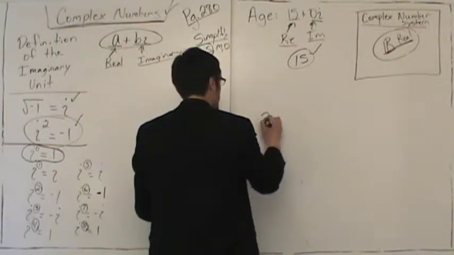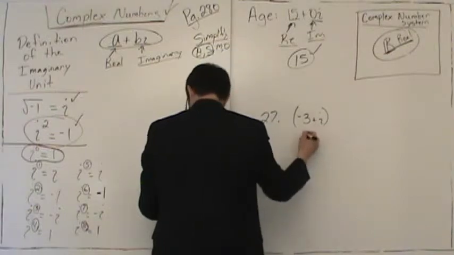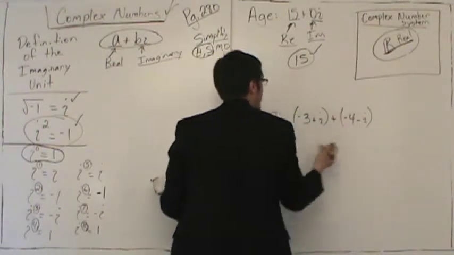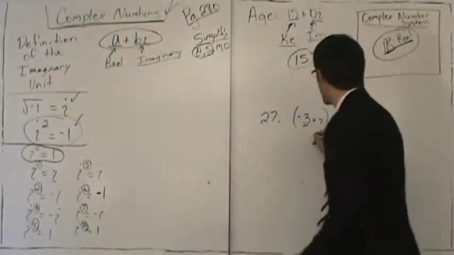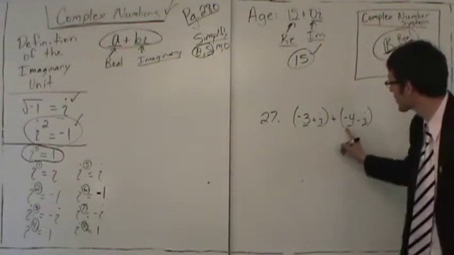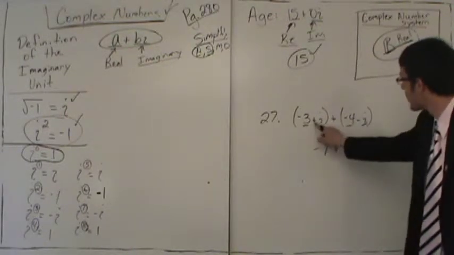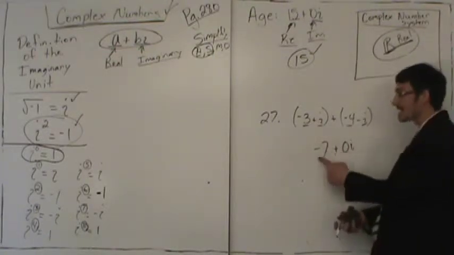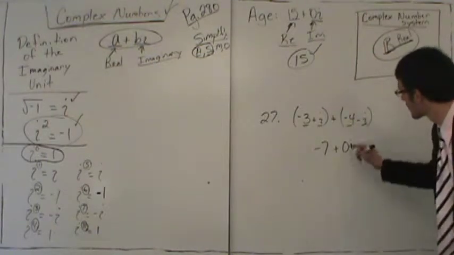So we're looking at number 27. We have -3 plus i plus -4 minus i. We're going to add the real parts, add the imaginary parts. So real part is -3, imaginary part is i, real part is -4, imaginary part is -i. Add the reals: -3 plus -4 is -7. i plus -i is 1 plus -1, which is 0, so we get 0i. Write on your paper negative 7 plus 0i. How many parts does the complex number have? It has 2 parts.